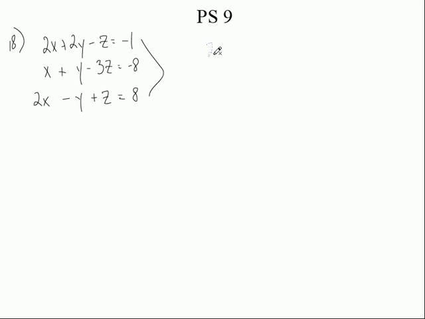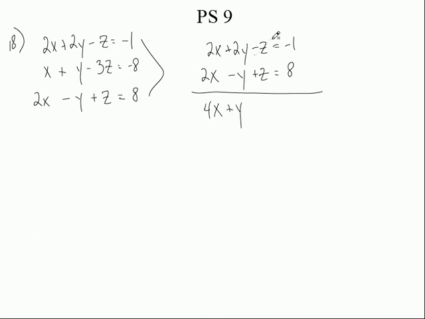So let's do this. So it's 2x plus 2y minus z. You might be able to do this in your head, but I would not suggest it. There's too much stuff floating around to try to do this in your head. So what I'm going to do is combine the first and the third, and I'll get rid of the z's, and I'll just have an x and a y. Let's go ahead and do that. Add up all our like terms. So what do we get? 4x plus y, this added up to 0, and this is a 7.